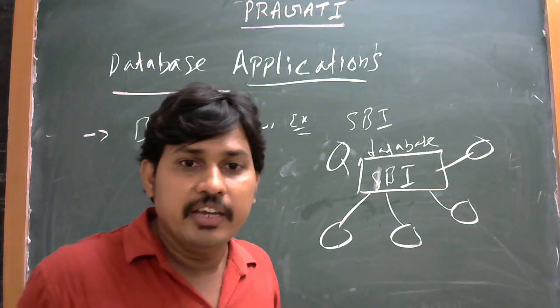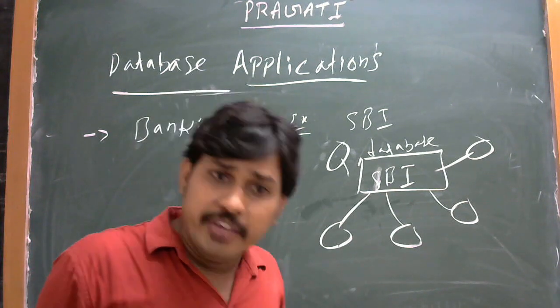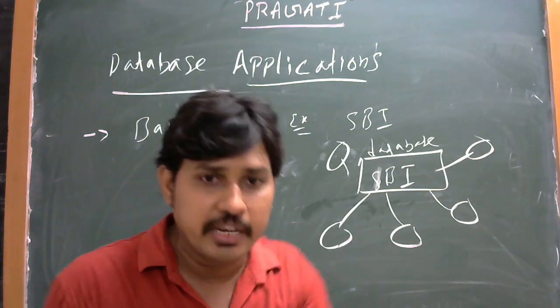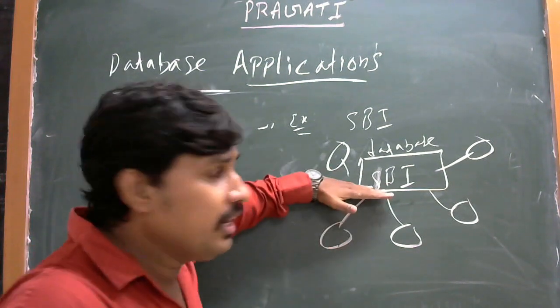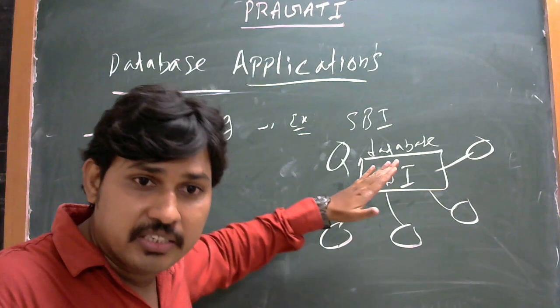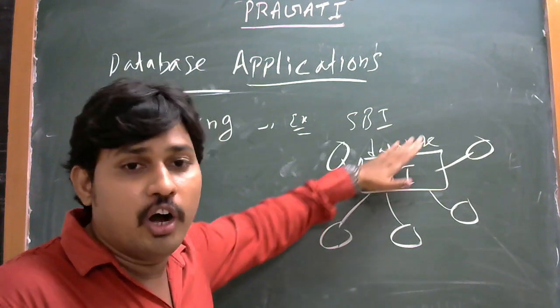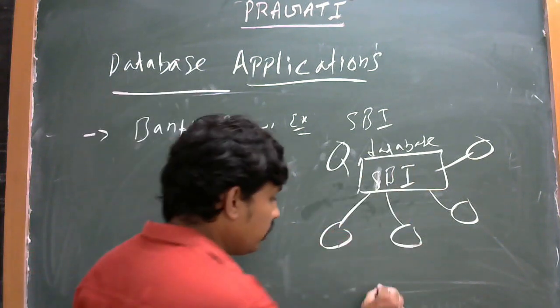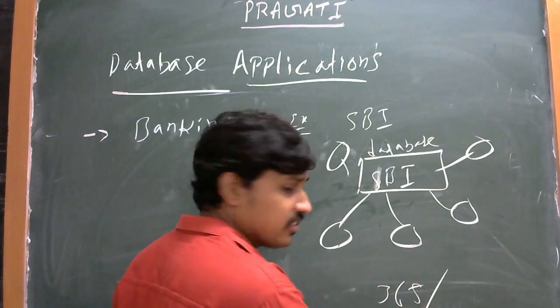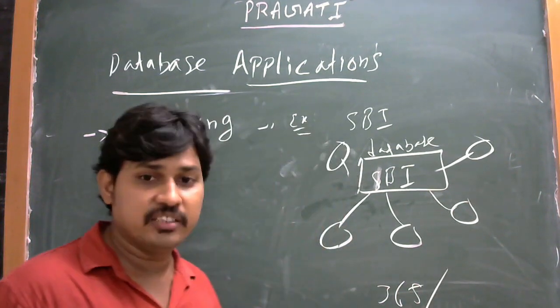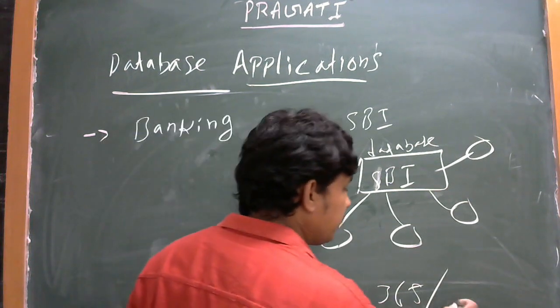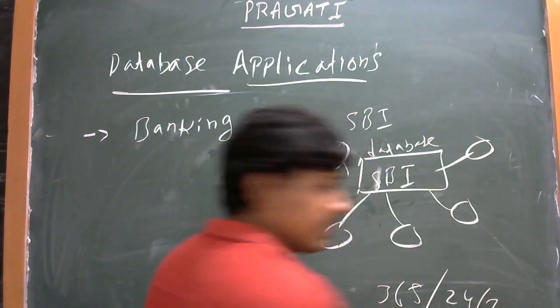For example, we are using internet banking. We are accessing the bank directly with the help of some login ID. It creates some login ID. The SBI database keeps working 365 days, 24 by 7.